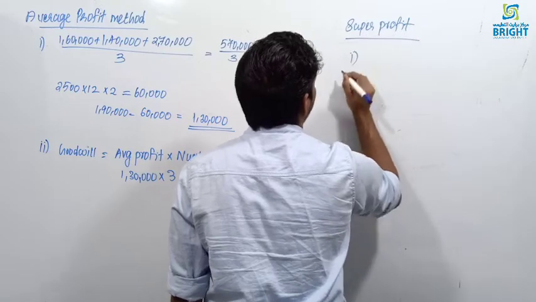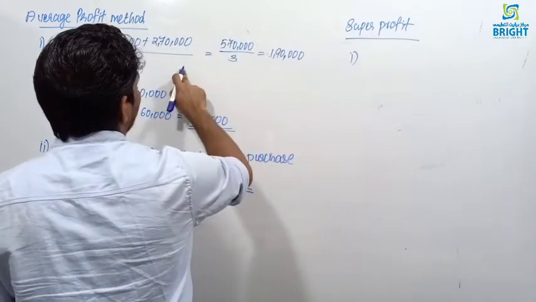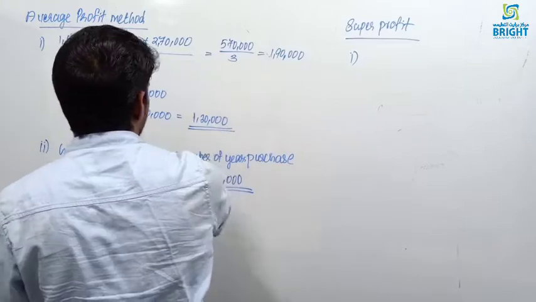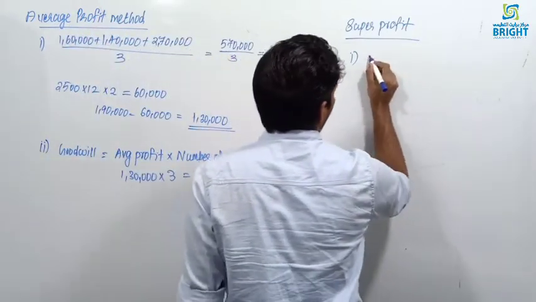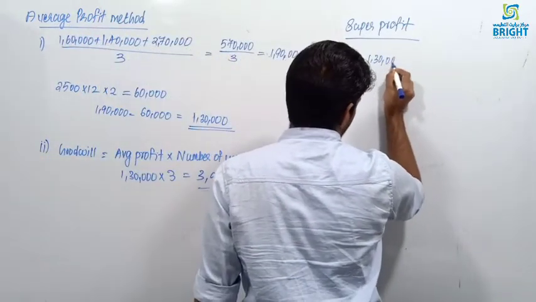In the super profit method, the first step is finding the average profit. The average profit is 1,30,000, which we already found. First step, finding the average profit.